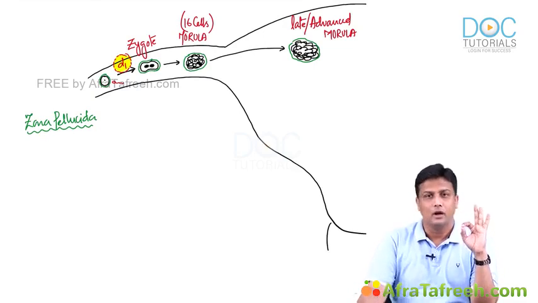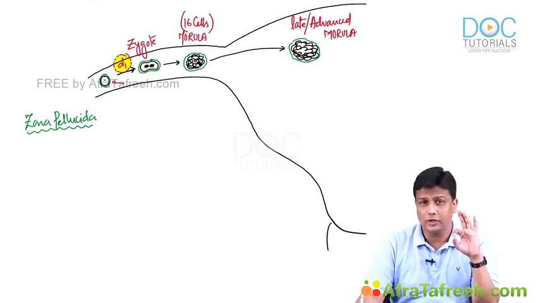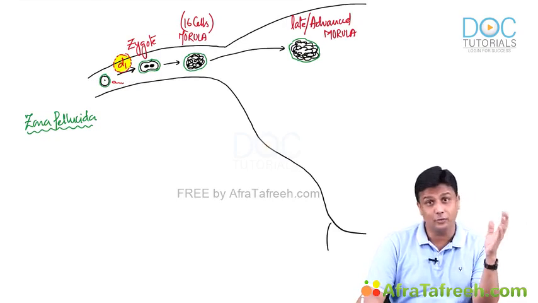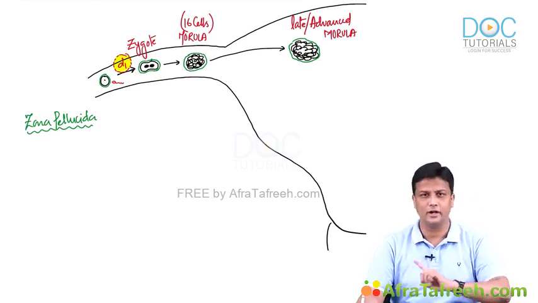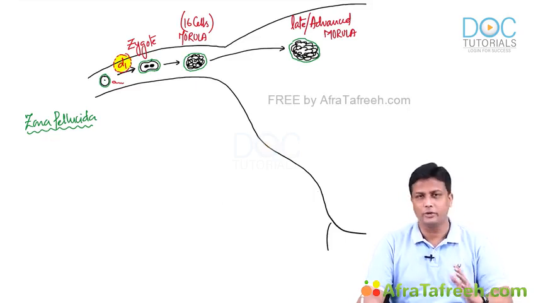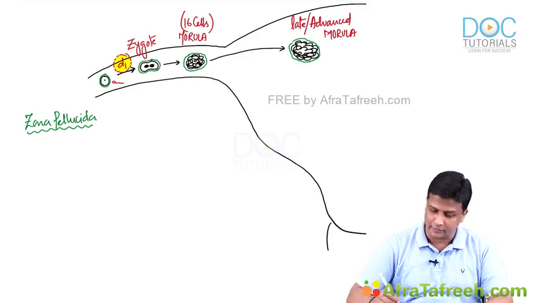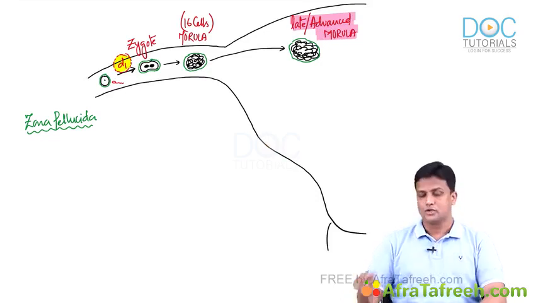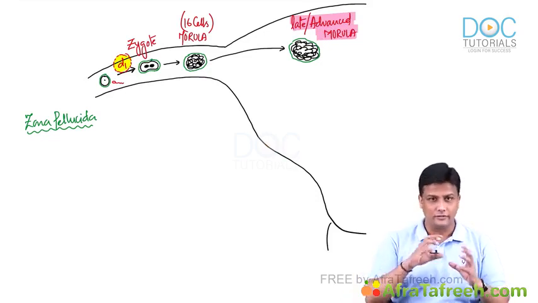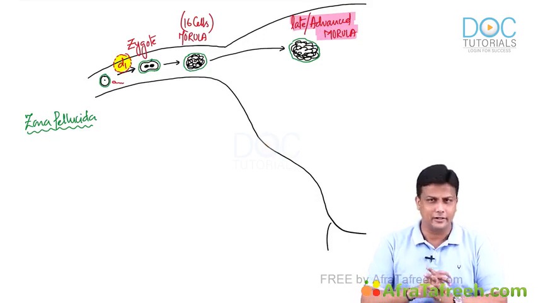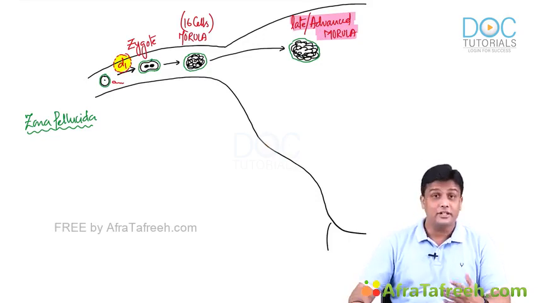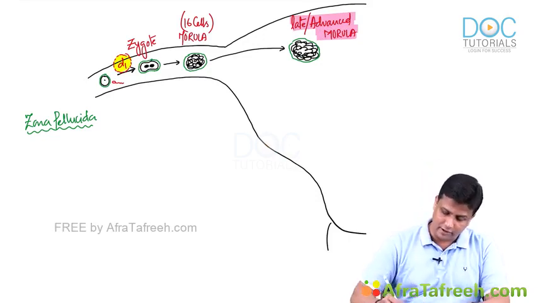Now there are two important MCQs which are possible here, guys. Number one, what is the stage in which the embryo enters from the fallopian tube into the uterus? Is it the zygote entering, or the morula, or blastocyst? Remember, the stage which will enter into the uterus will be the late morula or the advanced morula. Question number 2. On which day? Remember, it is going to enter into the uterus on day 4, the 4th day.